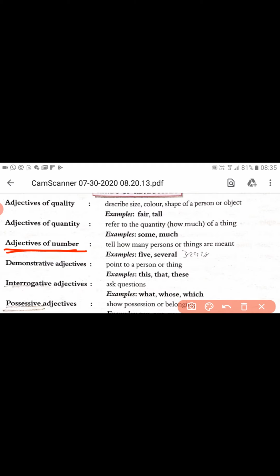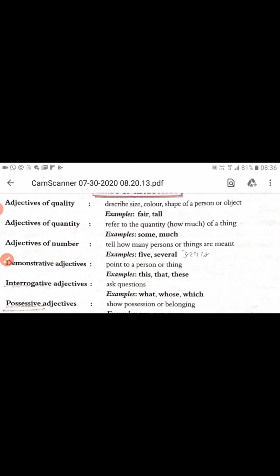For example, five, several. These are the words that answer the question how many whenever we ask about a person or thing. So the adjective of number tells how many persons or things we are going to talk about. In that case, we have to use the adjective of number.